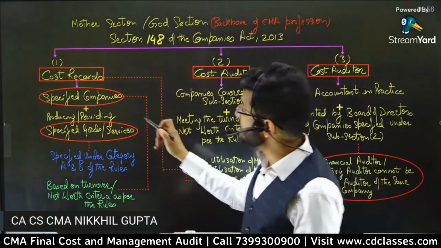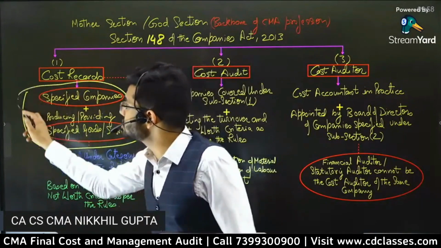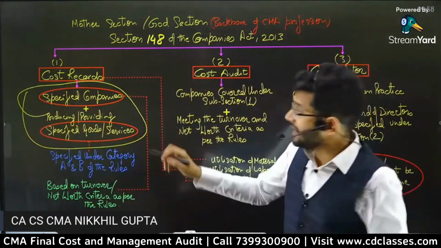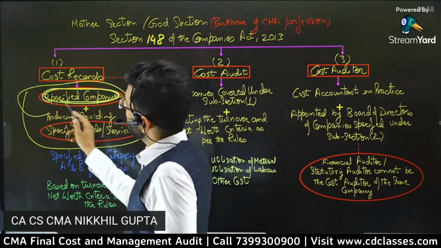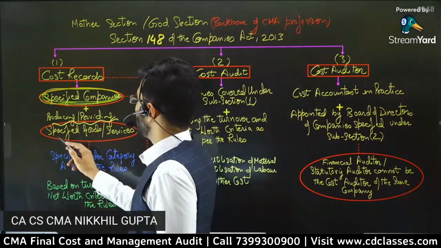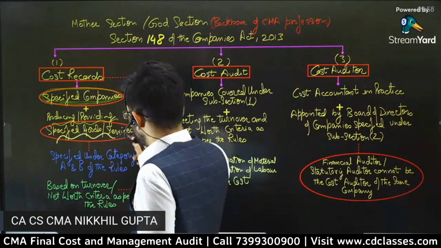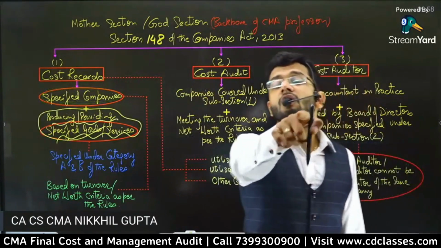Guys, the companies which fulfill certain conditions are required to get their cost records prepared. What are those conditions, guys? The conditions are only the specified companies which are producing or providing specified goods or services are required to prepare their cost records.